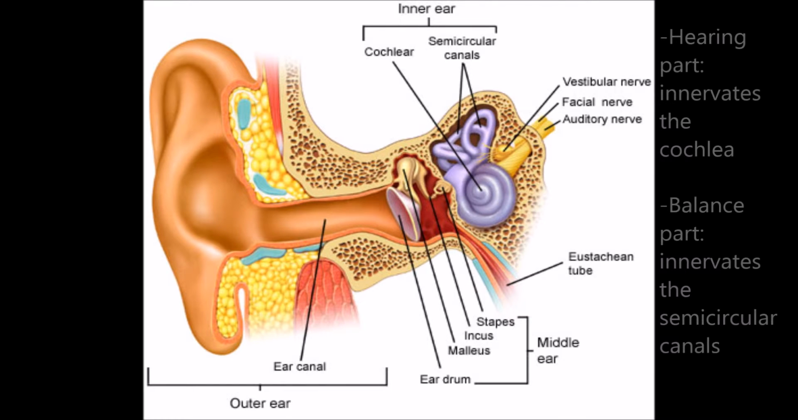The hearing part of the nerve innervates the cochlea. The balance part of the nerve innervates the semicircular canals, which are tubes inside the ears.